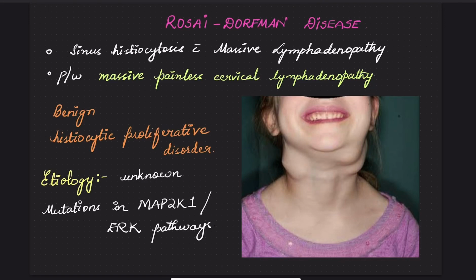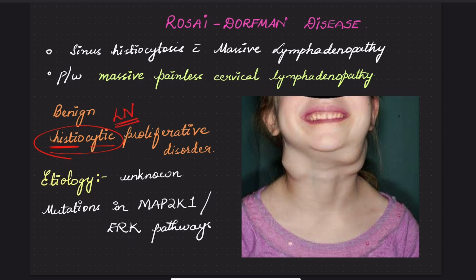Today our topic is about Rosai-Dorfman disease. In this disease, there's massive proliferation of histiocytes. Histiocytes, as the name suggests, are tissue macrophages. Histio means tissue, cyte is a cell, so there's massive proliferation of tissue macrophages, most commonly occurring in lymph nodes.